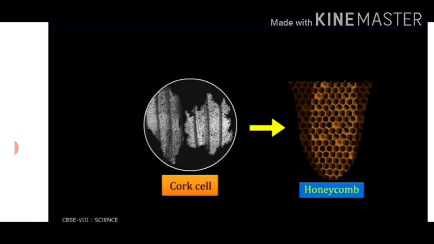He noticed partitioned boxes and compartments in cork slice. These boxes appeared like a honeycomb. He also noticed that one box was separated from the other by a wall, or we can say that partition. Hooke coined the term cell for each box. In this way, cell was discovered first time by Robert Hooke.